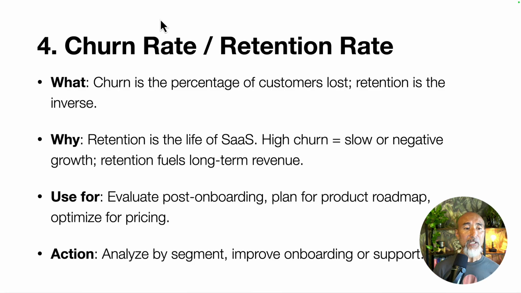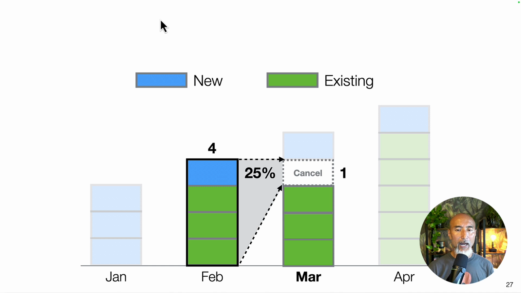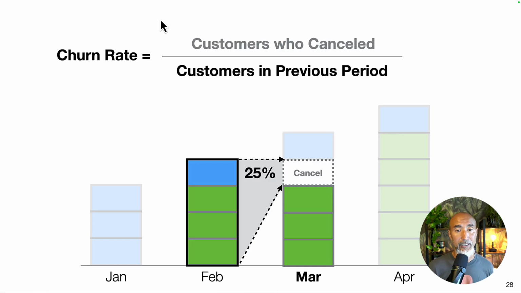Okay. So typically, once you start a SaaS type of business, that's really the first thing you want to focus on. For churn rate, you want to look at the previous month and how many customers you had, including existing and new customers. And then this month, let's say one customer canceled. That means you have only 3. So therefore, churn rate is 1 divided by 4, right? So it's pretty simple.